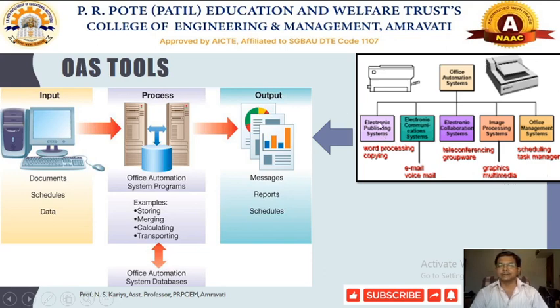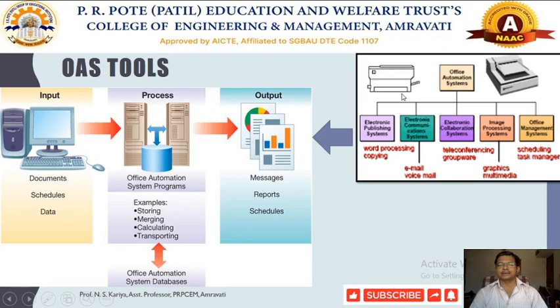There will be an electronic publishing system associated with word processing and copying, an electronic communication system using email and voicemail, an electronic collaboration system including teleconferencing and groupware technologies, then image processing functions including graphics and multimedia, and in general what we call the office management system. Scheduling and task management would be there.